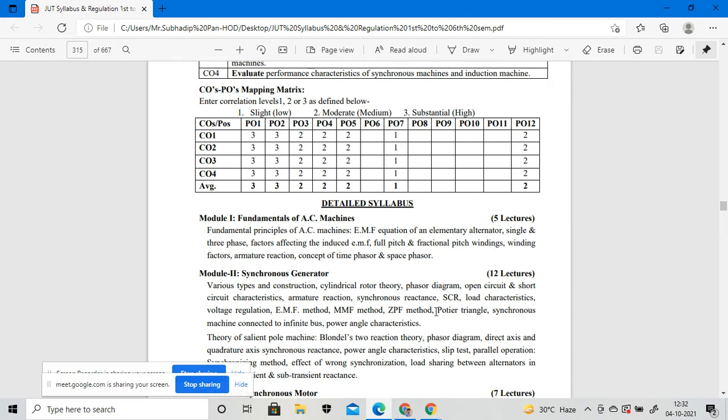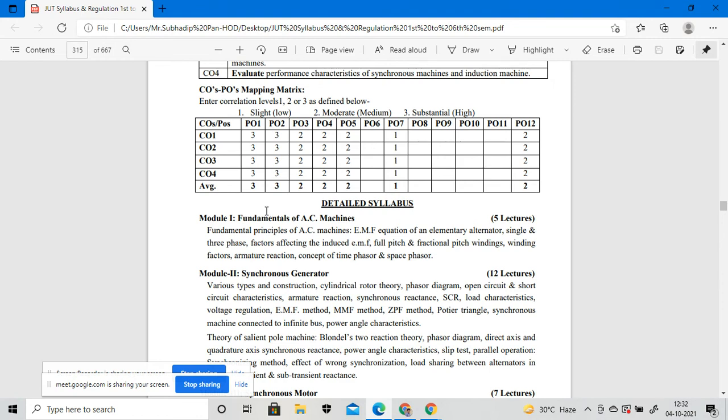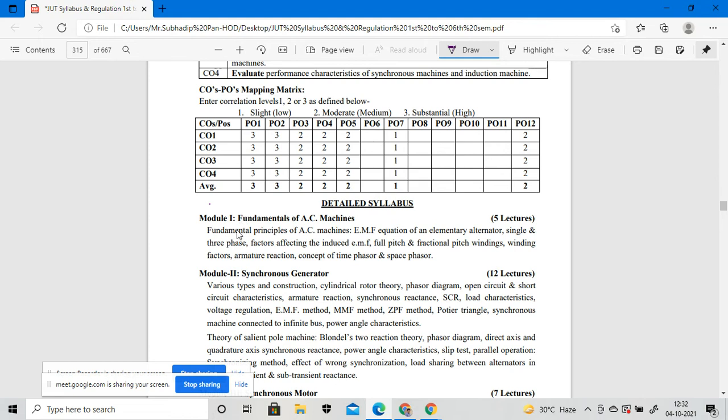So this is your module one, the fundamentals of AC machines. Before starting the fundamentals of AC machines, you have to understand rotational motions, Newton's law, and also the power relationship.